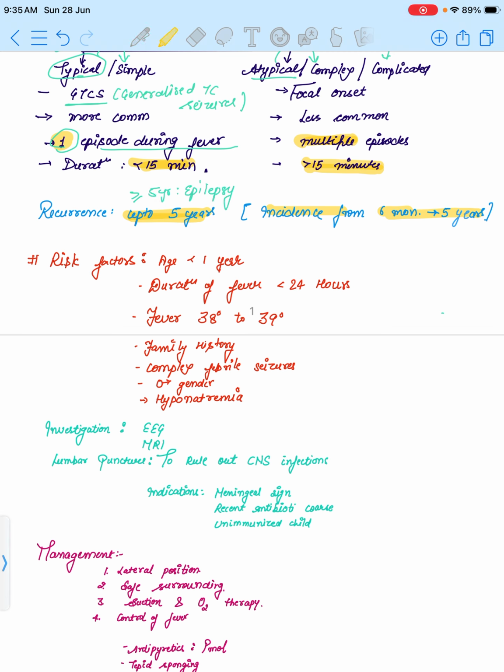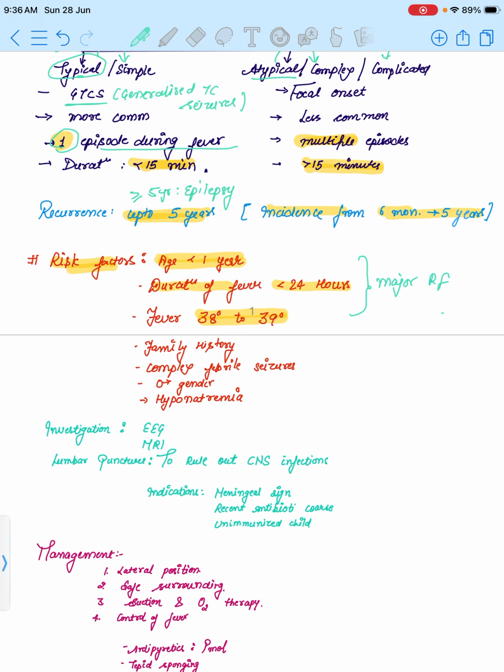Now talking about the risk factors. Risk factors are: if the baby's age is less than 1 year, the duration of fever is less than 24 hours, and the fever is ranging between 38 degrees Celsius to 39 degrees Celsius. These are our major risk factors.